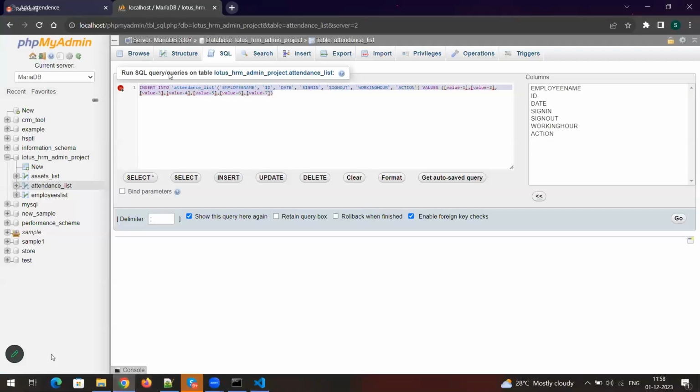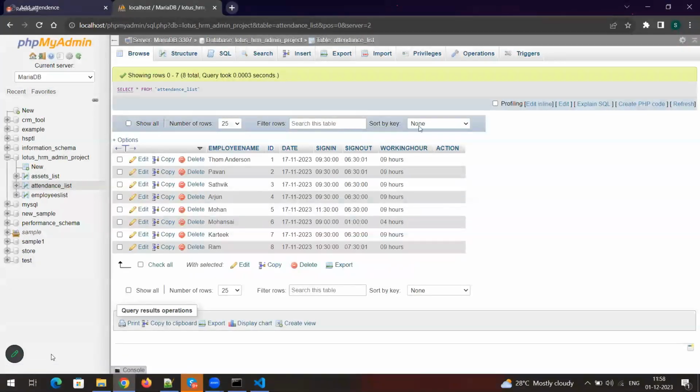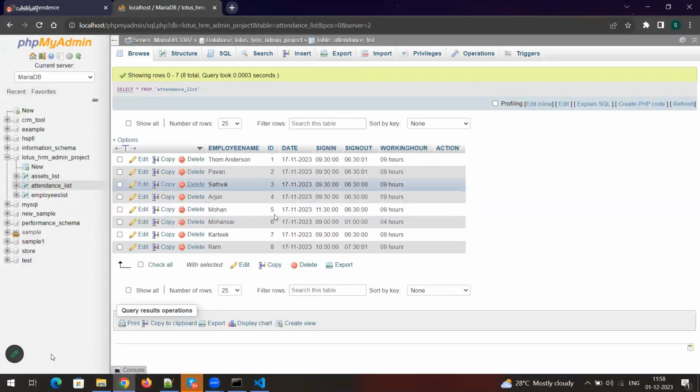I think one more field is missing here. Where is the attendance ID, that means this particular table's primary key? This is the foreign key, employee ID, am I right? Yes, sir. And what about the primary key for this table? Attendance ID or attendance list ID or anything. What about that ID?